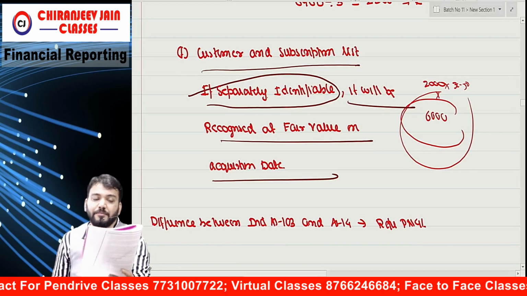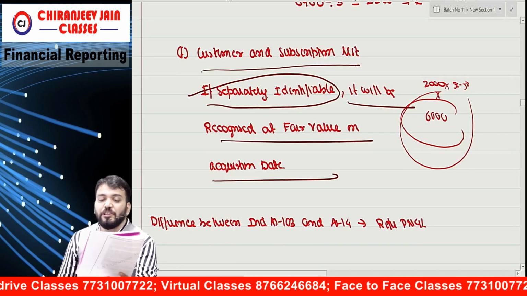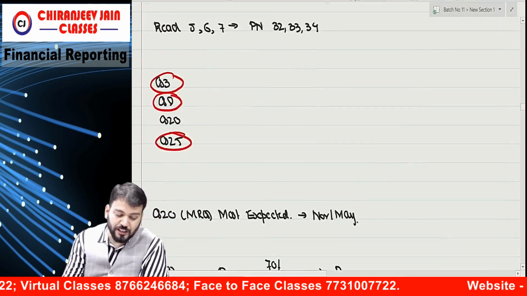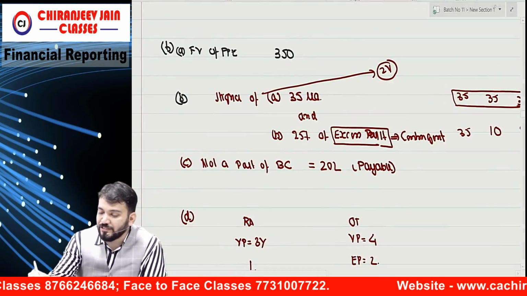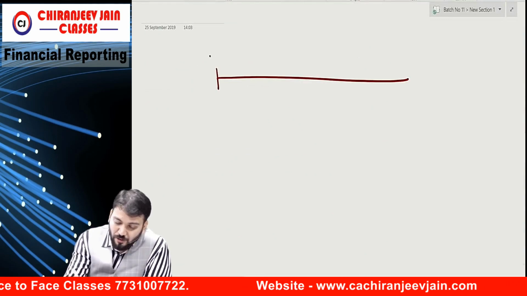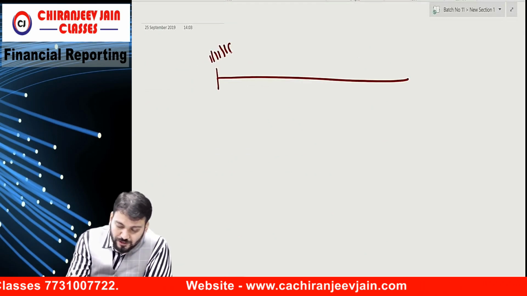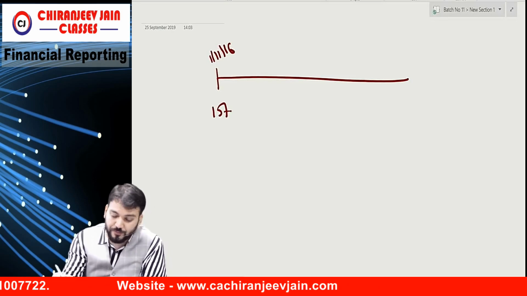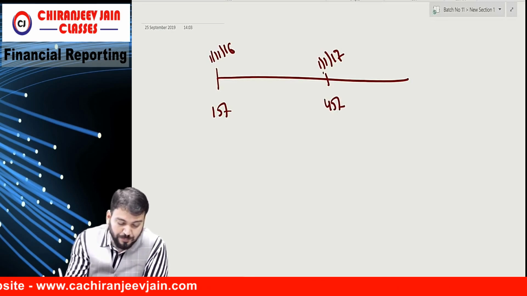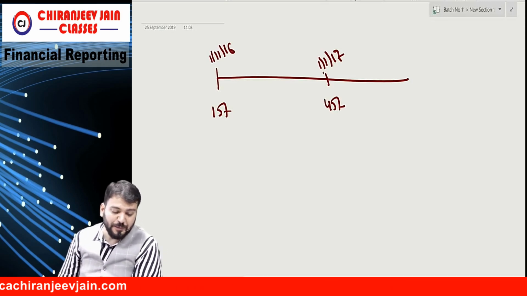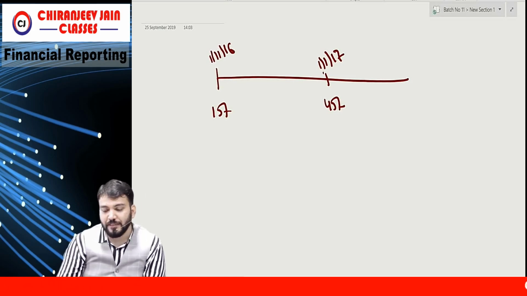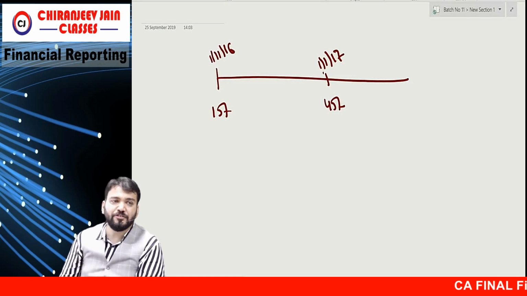H Limited acquired equity shares of S Limited, a listed company, in two tranches. Two tranches means what? Two parts. So they have done it on 1st November 2016, 15%, and 1st January 2017, 45%. The shares were purchased based on the quoted price on the stock exchange on the relevant date. Correct? So it is a step acquisition.